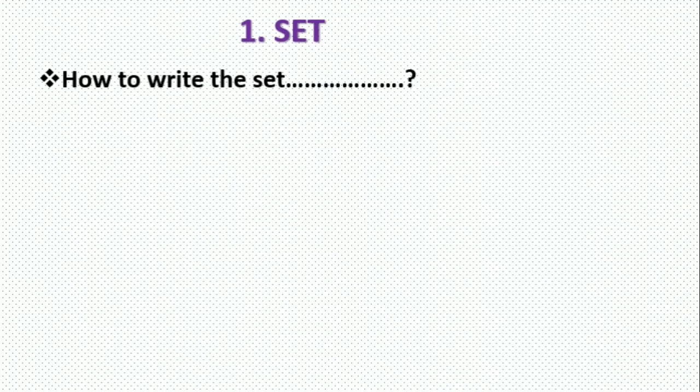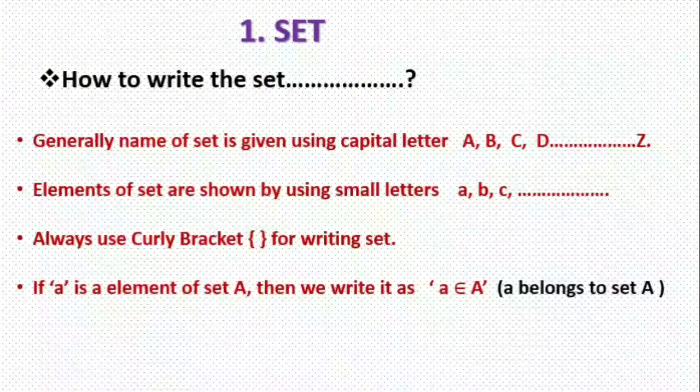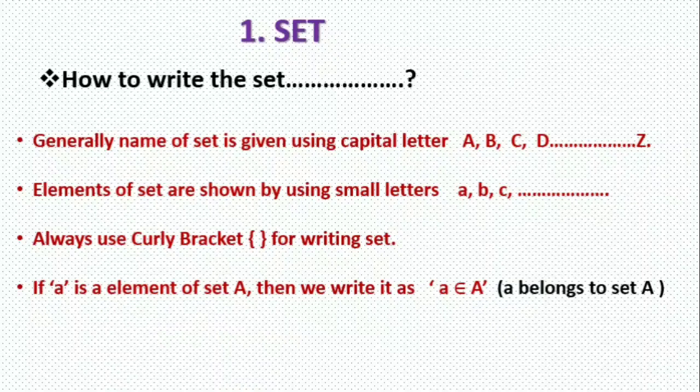So first of all, we will start with the set, how to write the set. Generally there are 4 main or basic conditions that you have to keep in your mind. That is, the name of the set is given using a capital letter, A, B, C, D up to Z. Elements of a set are shown using small letters. Always use curly brackets only for writing a set. We cannot use round brackets. We have to use curly brackets.